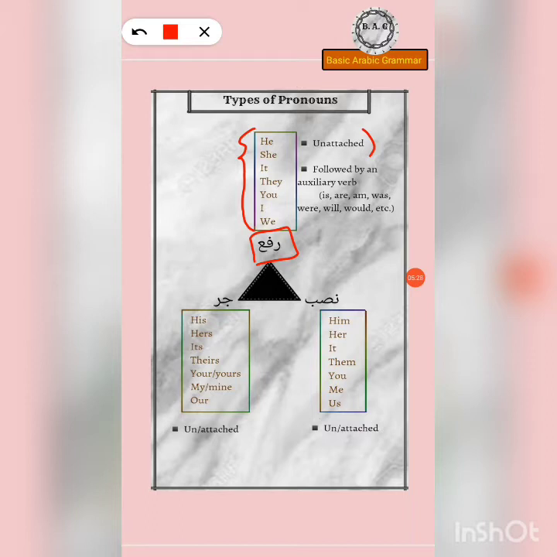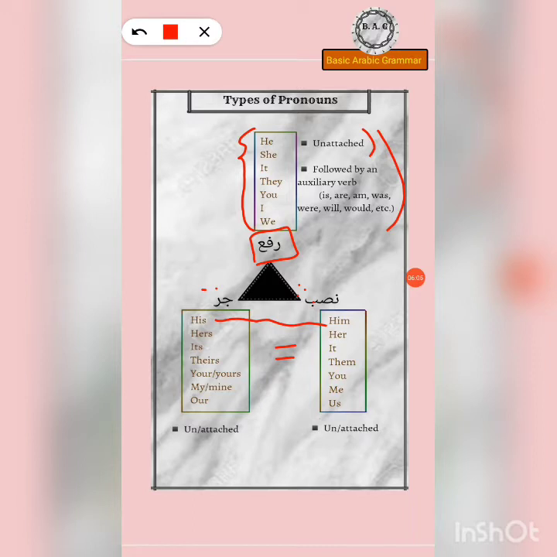All right, we are going to cover these two points at length later in this chapter, inshallah. Next, we have the nasab and jar pronouns. Now, we have different words for these two types of pronouns in English, but in Arabic we have the same words for both of these. In English we have him and his, but in Arabic we have the same pronoun for both of these. How are we going to distinguish between them? This is something that we're going to learn in the next lesson, inshallah.